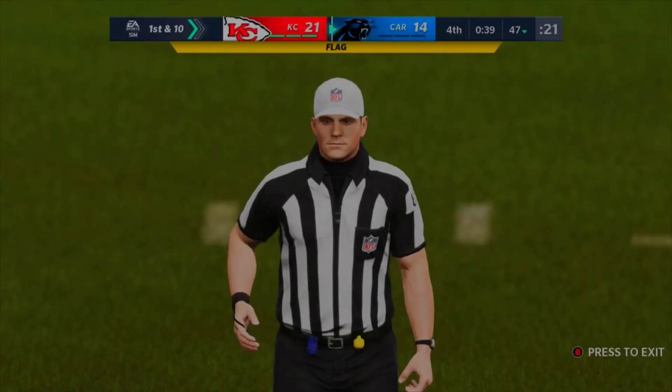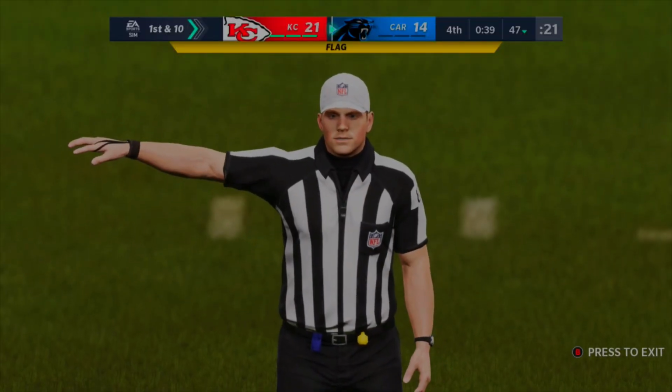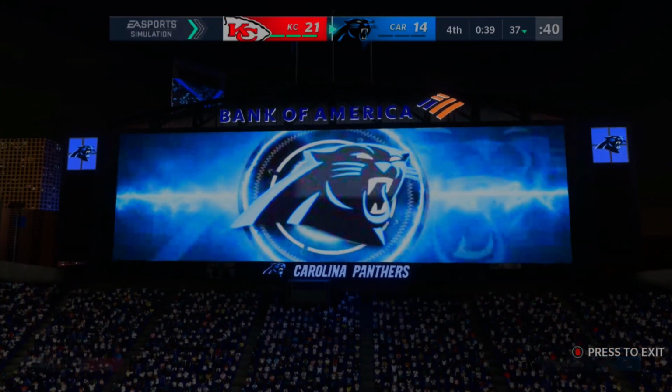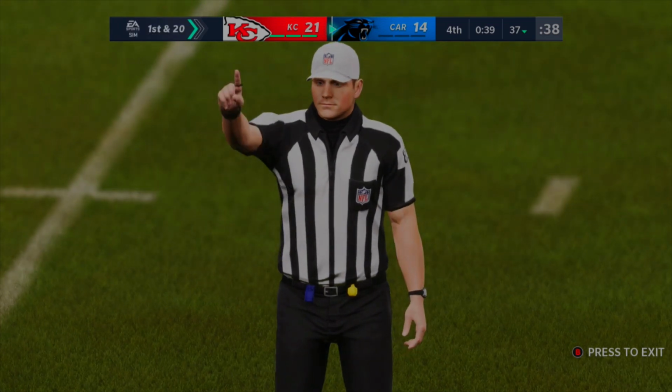It's around the 25-yard line, and this flag is going to be on the offense. That's most likely a holding call. Did not hear it. Yes, it is. That's a holding. That's big. Holding, 10-yard penalty. And that's going to take you back 10 more yards.